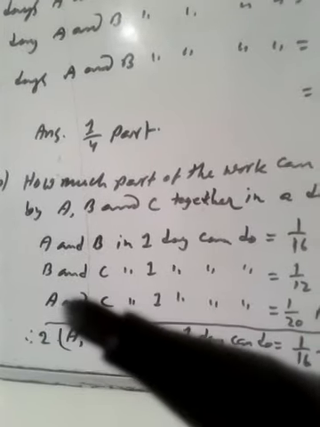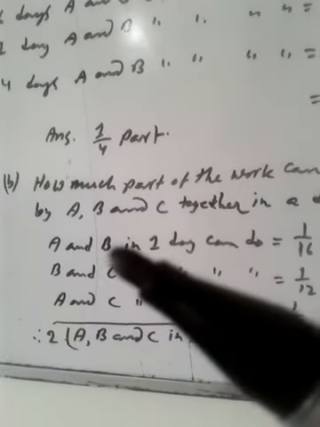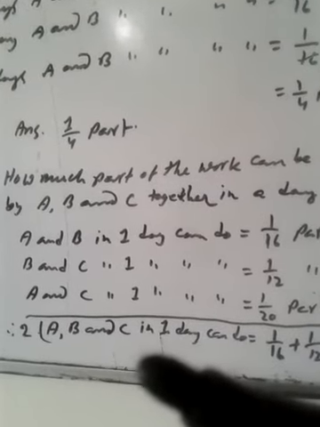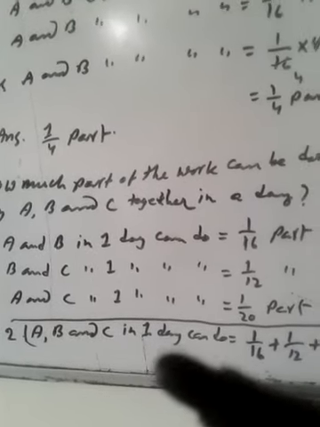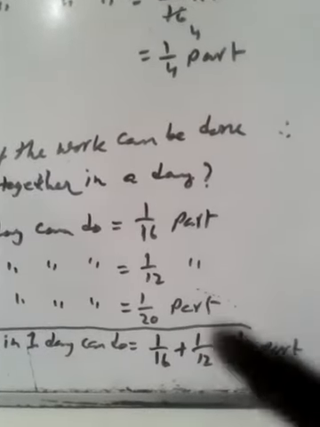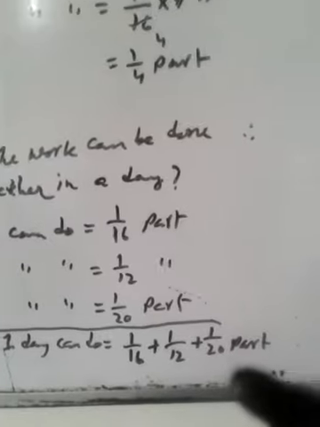Here A appears twice, B twice, and C twice. So twice A, B, C in 1 day can do 1 by 16 plus 1 by 12 plus 1 by 20.